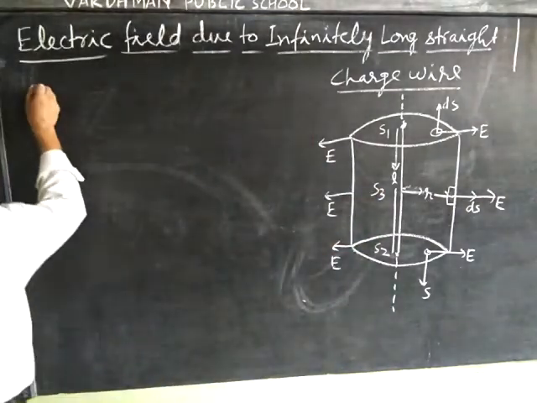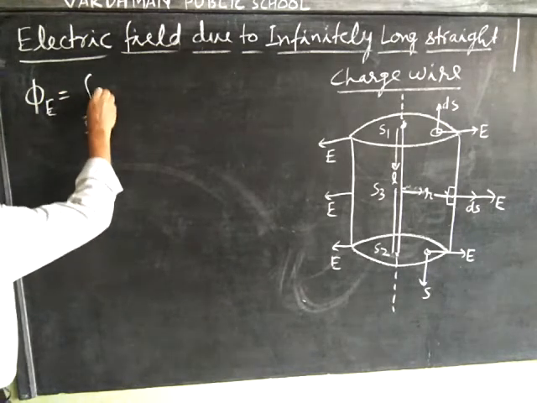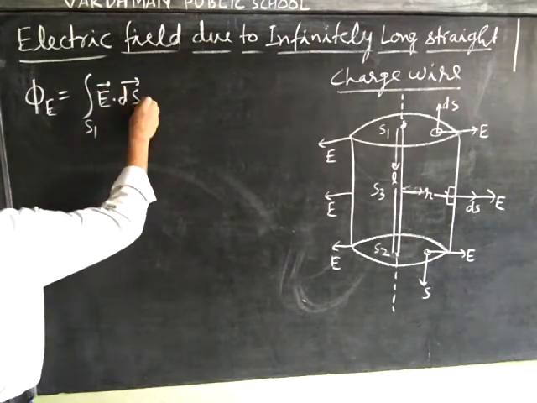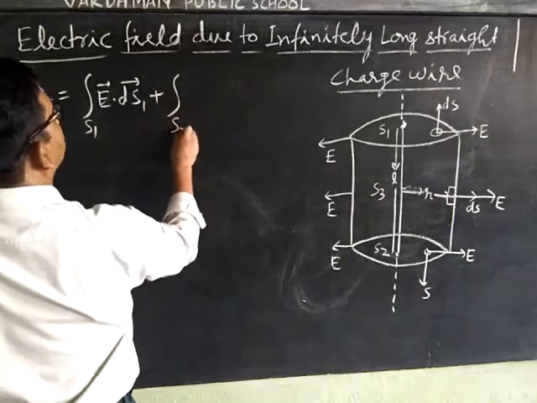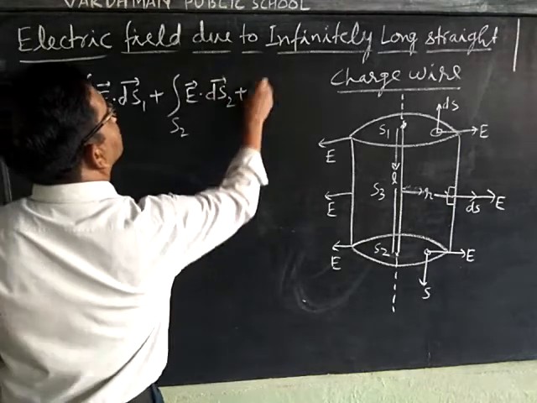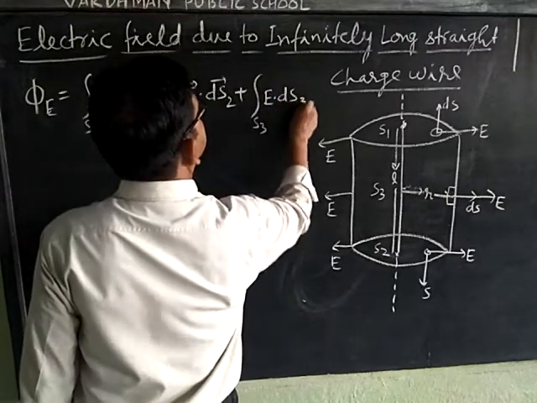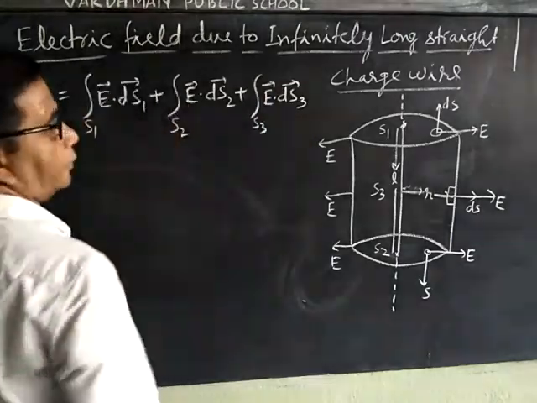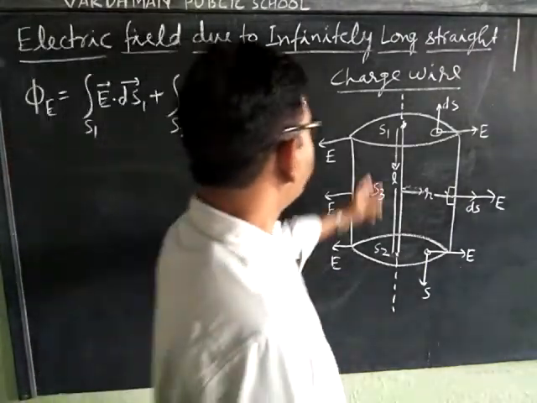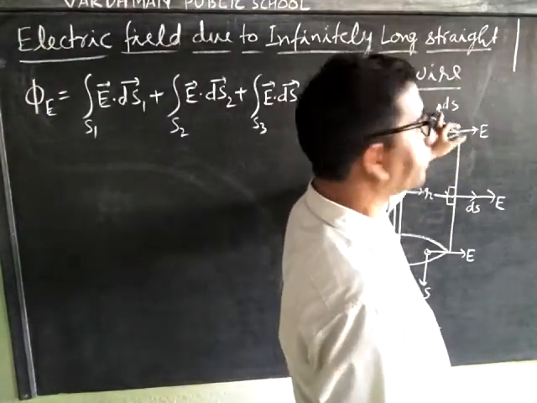Then the electric flux phi E is equal to the integral over S1 of E dot dS1, plus the integral over S2 of E dot dS2, plus the integral over S3 of E dot dS3. We know A dot B is equal to AB cos theta. For surface S1, electric field E and area dS are perpendicular to each other.